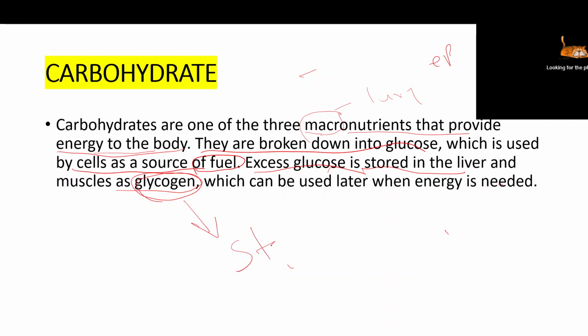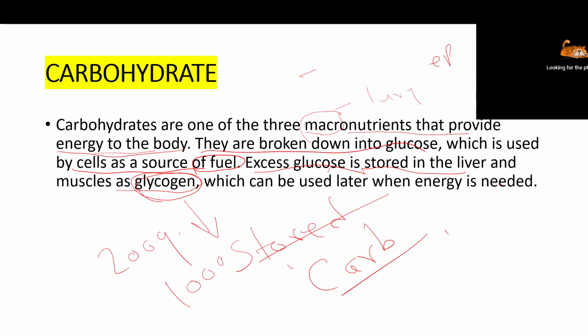It is also known as stored carbohydrate. So always remember it is called stored carbohydrate. So suppose today you have taken 200 grams of glucose. If 100 grams are utilized by different cell tissues, still 100 grams are remaining. These 100 grams are mainly converted into glycogen, stored in our liver and in our skeletal muscle.